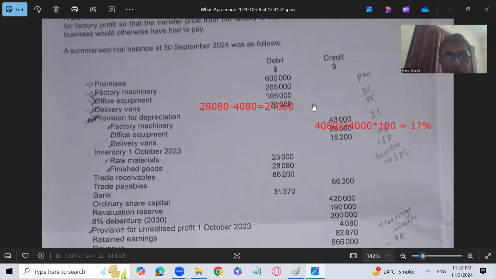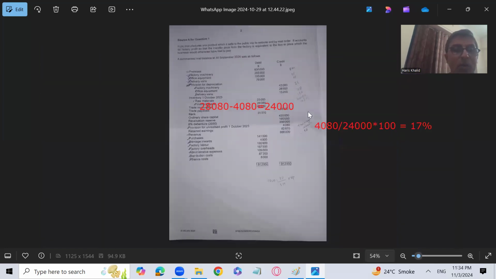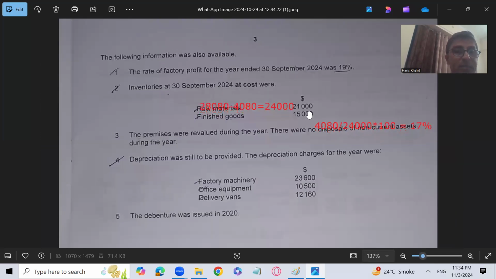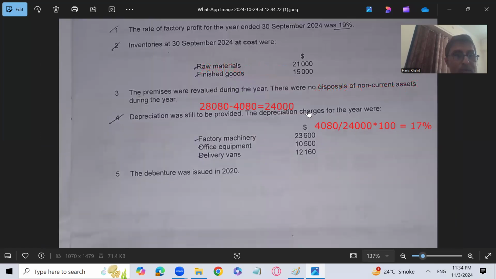And for the closing finished goods, it is given. So we don't need to calculate it actually, because it is already given, and it is 19%. Okay. Now let's start the question again.